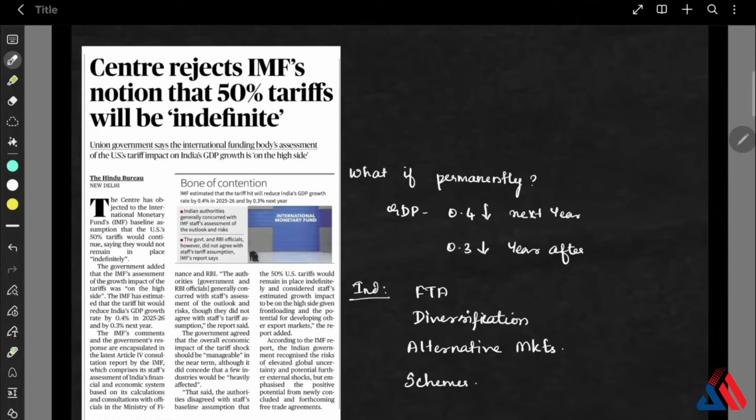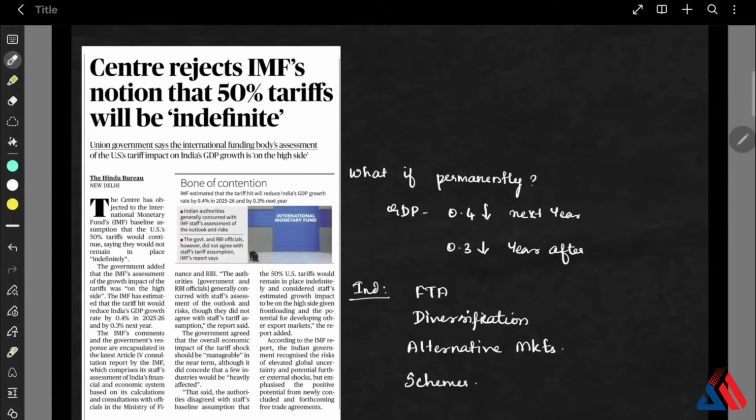IMF says that if the 50% US tariffs stay permanently, then India's GDP growth will fall, especially by 0.4 percentage points next year and 0.3 percentage points the year after. But the Centre says that this assumption is unrealistic, and the tariffs will not stay forever. And the government's position is also very clear in this.